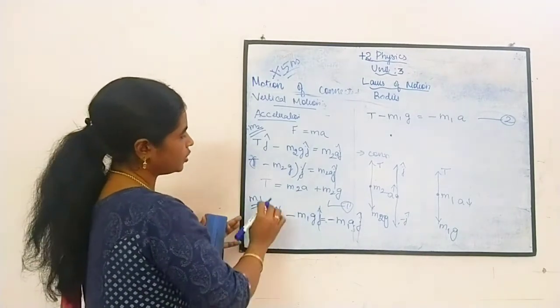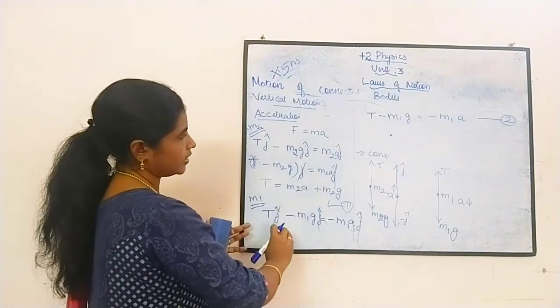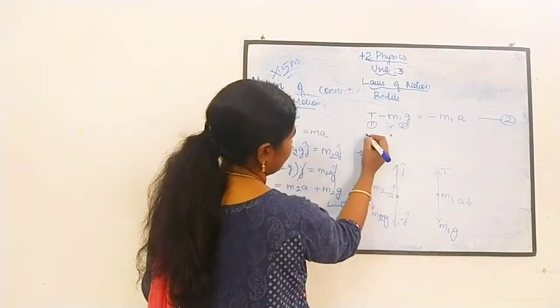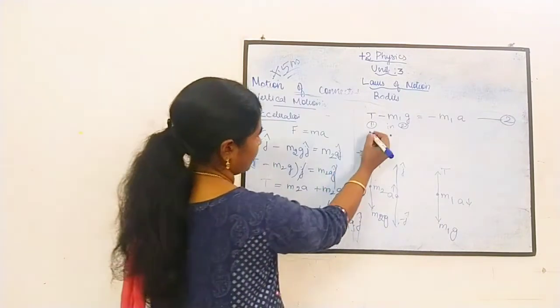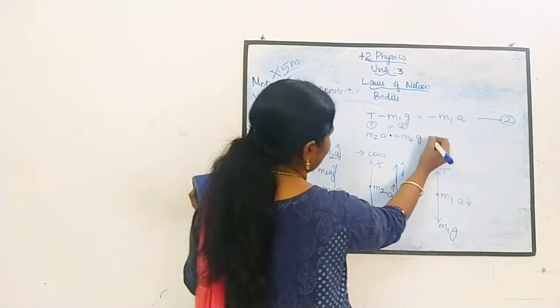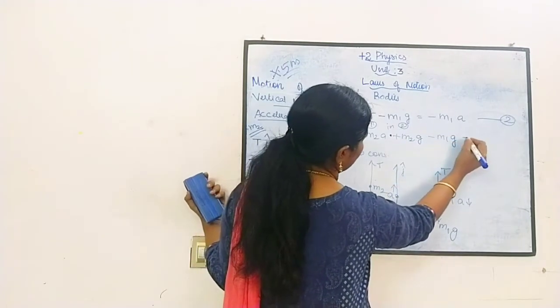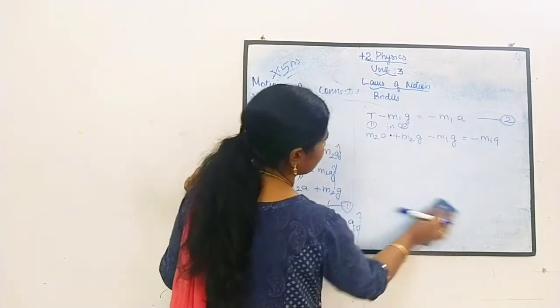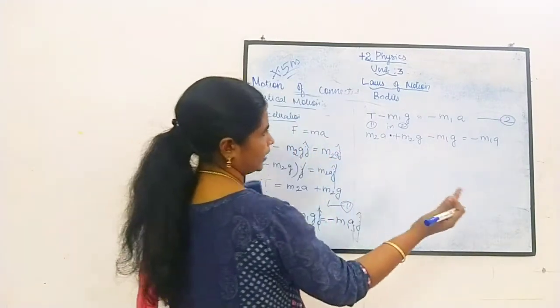Now substitute the value of T in the second equation. Substitute 1 in 2. So we can write, substitute the value of T: m2a plus m2g minus m1g equal to minus m1a. Now what we are doing, take the g term to one side and a term to the other side.